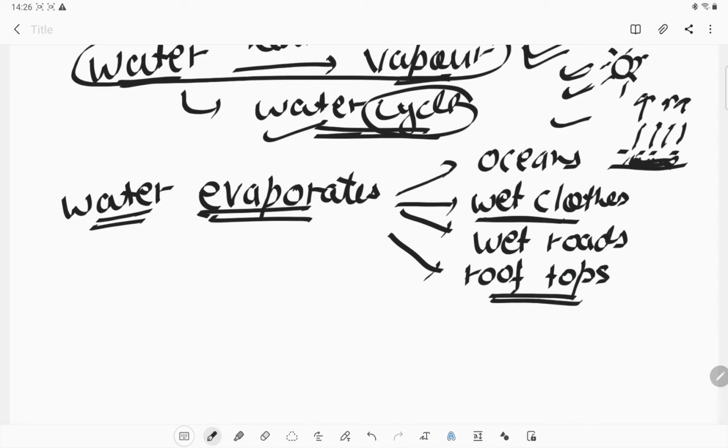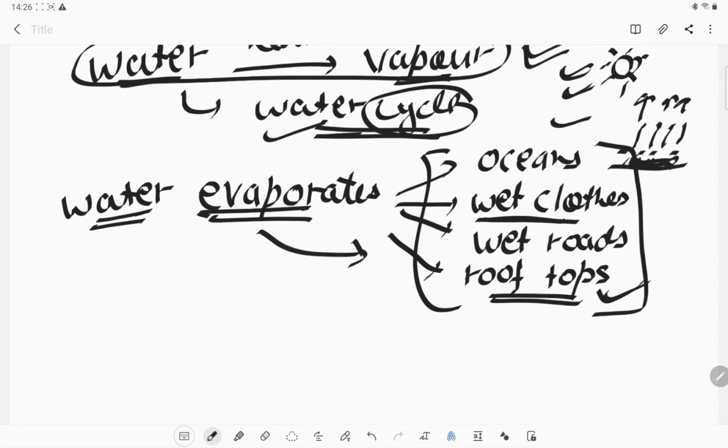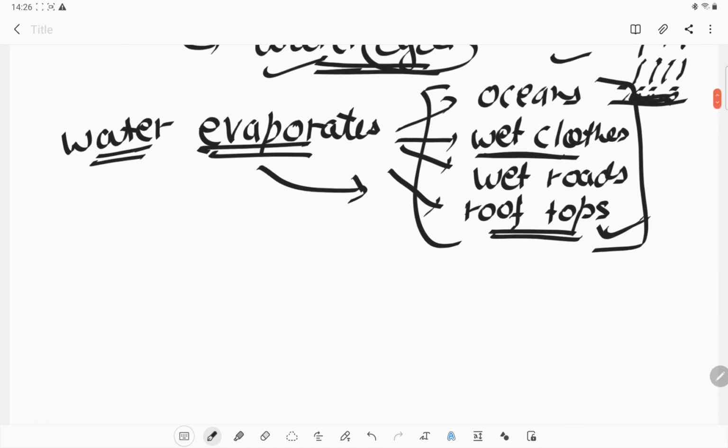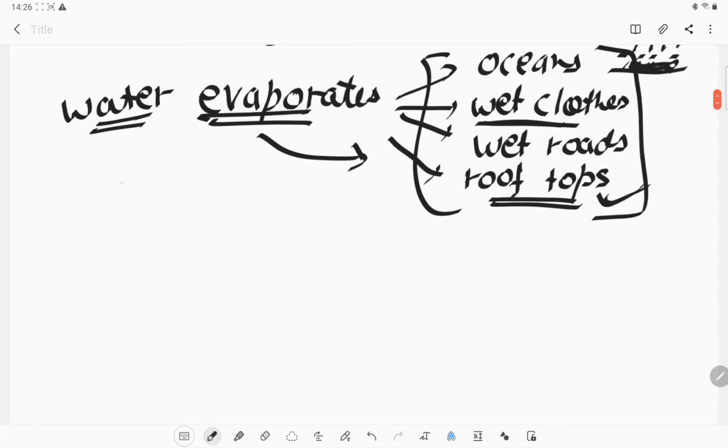Or the rooftop, if we have any water present on our roofs, that will also evaporate because of the heat. So all these are evaporation, where the water is evaporating and being converted into vapors. Okay, and one more step is transpiration, from where we get water vapors.